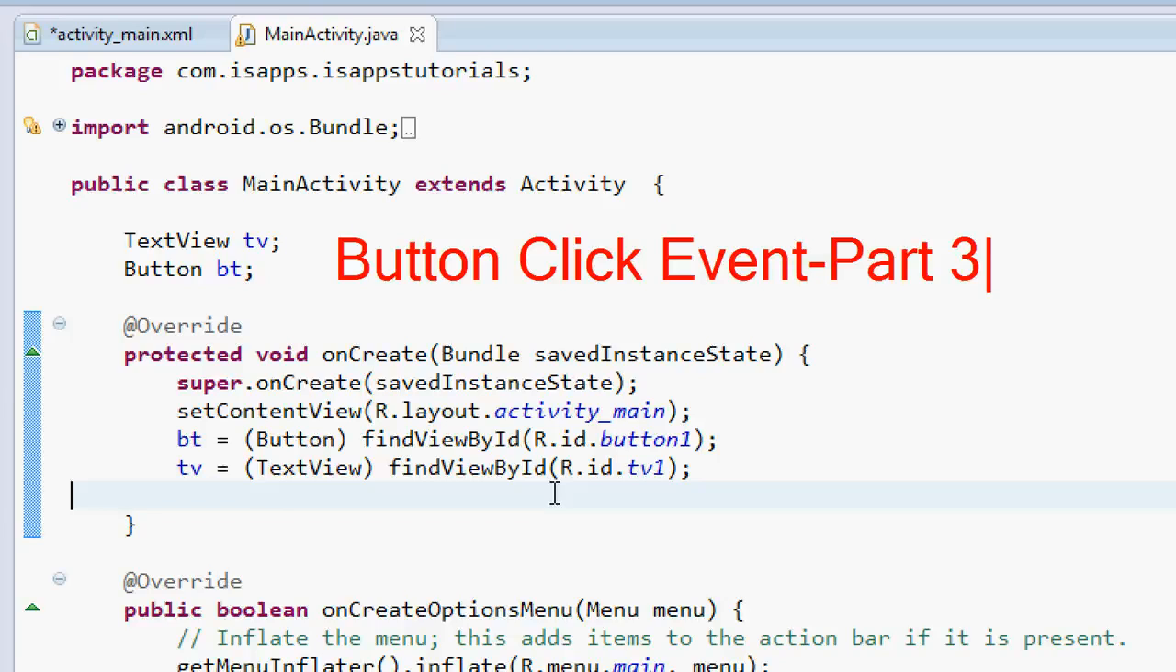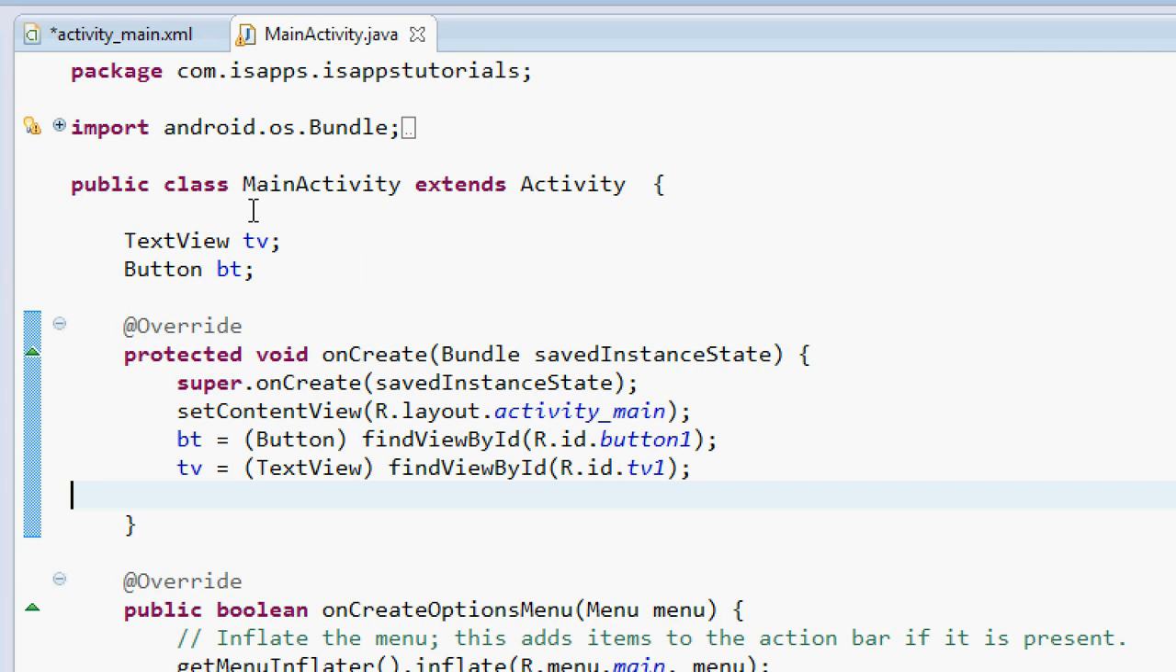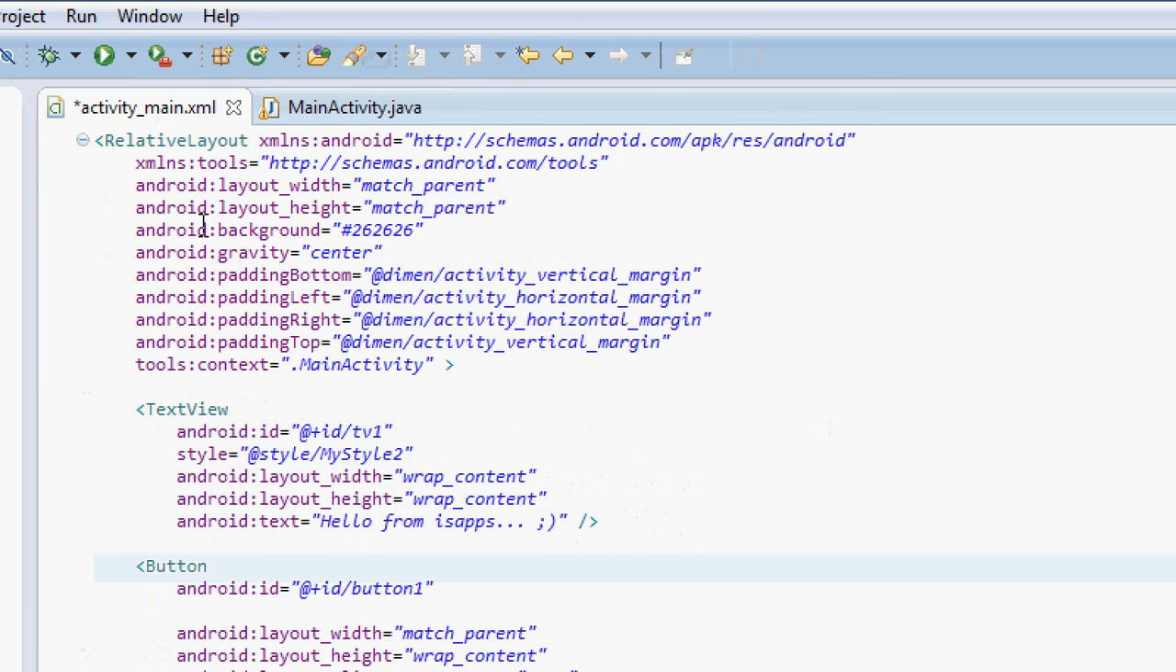So we are now into the third part of the button click event handling, and this is the most efficient way to handle the events of each button, I believe. So let's get started. Let me have a look at the XML file.